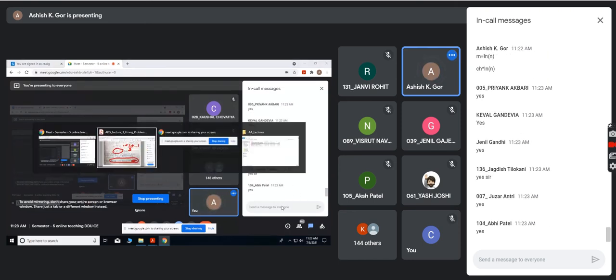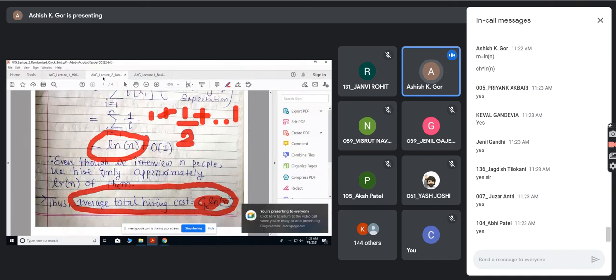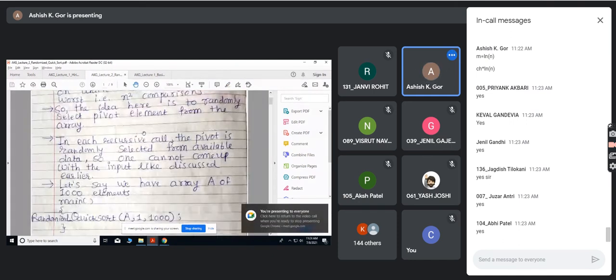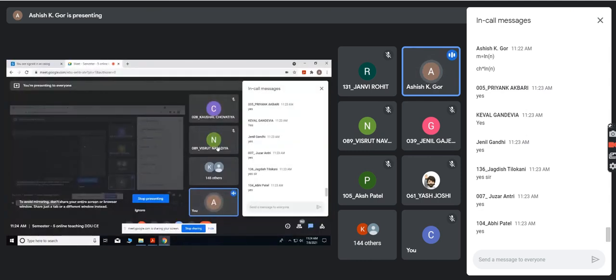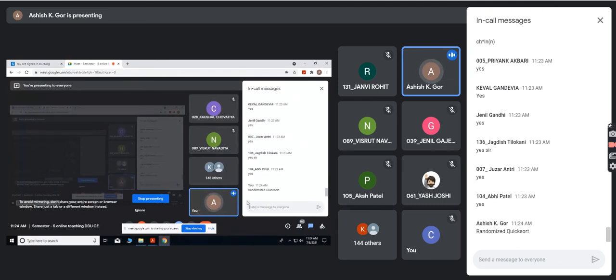Okay, fine. So now let us take the next topic, that is randomized quicksort. Remember, my goal here is not to introduce the quicksort idea. You must have learned quicksort during third and fourth semester.